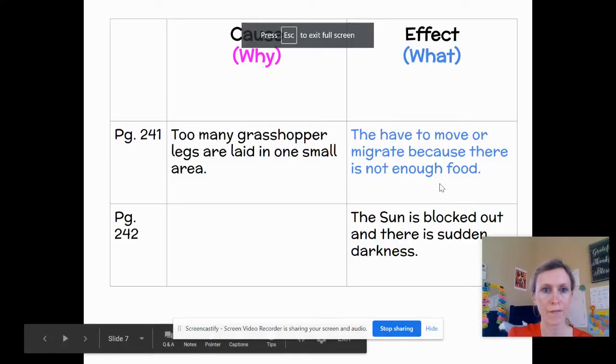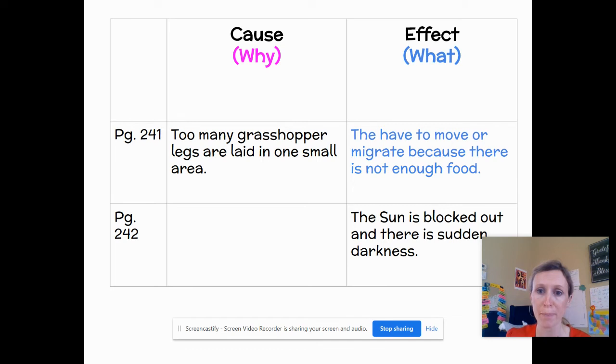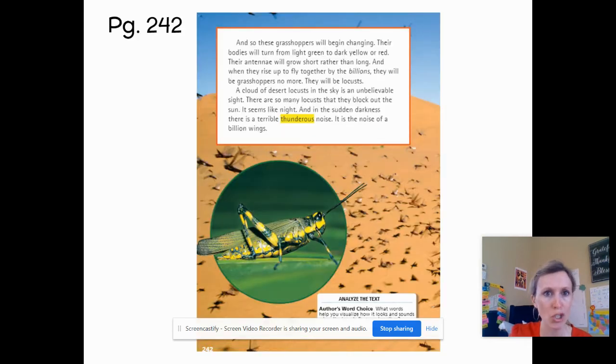All right, third graders, so I filled that out. Too many grasshopper eggs are laid in one small area. Therefore, they have to move or migrate because there is not enough food. So now this time we are given what happened? The sun is blocked out and there's sudden darkness. Why did that happen? Let's go look on page 242.